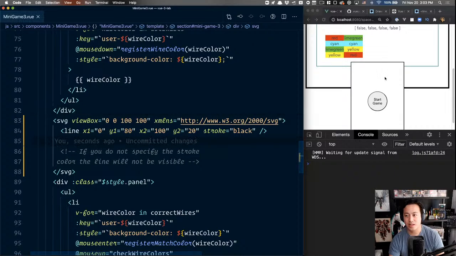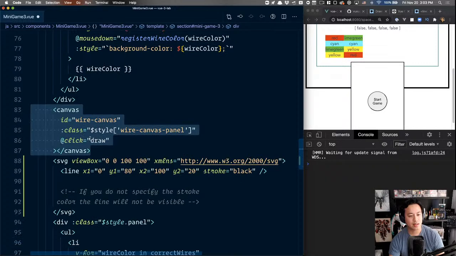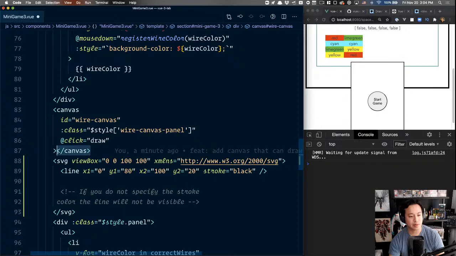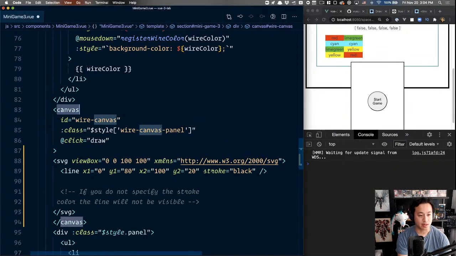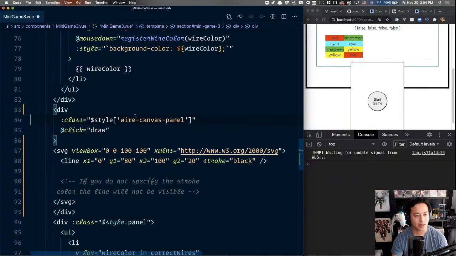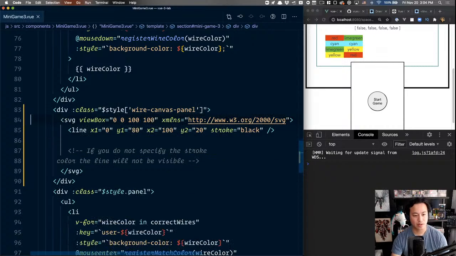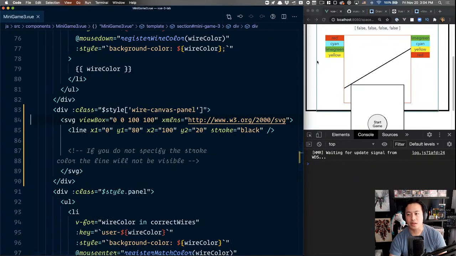Viewbox, stroke, black, white. Where is the thing? Oh, that's a little weird. Let me wrap this real quick. Let me make sure this is not like a flex thing. So using my emit commands, I'm swapping this out to a div. It's no longer the wire canvas. Swap that out. This is no longer a drawing. Okay, there we go.